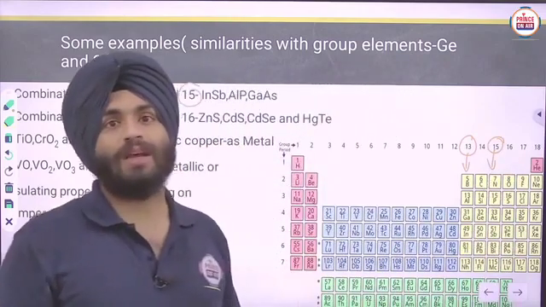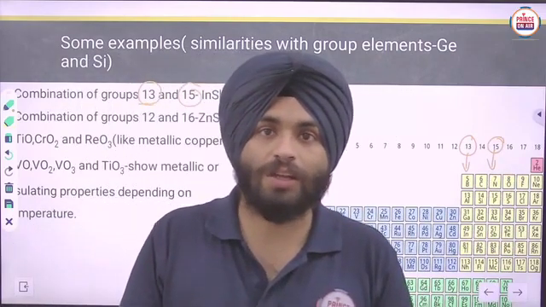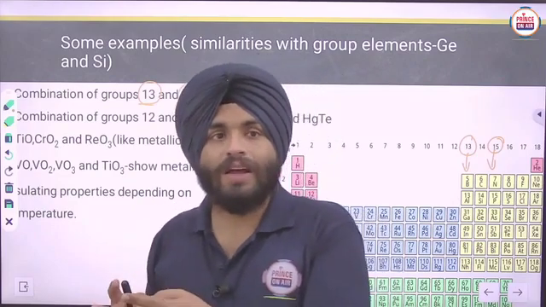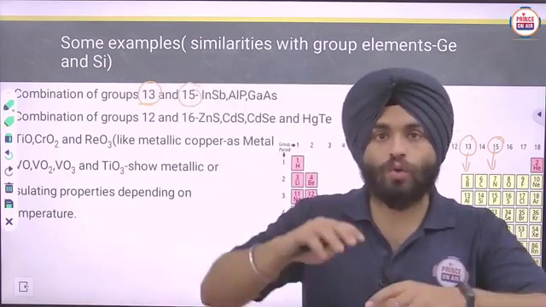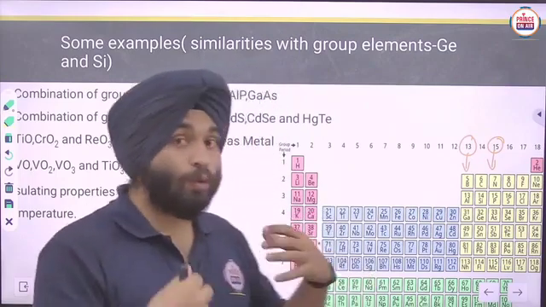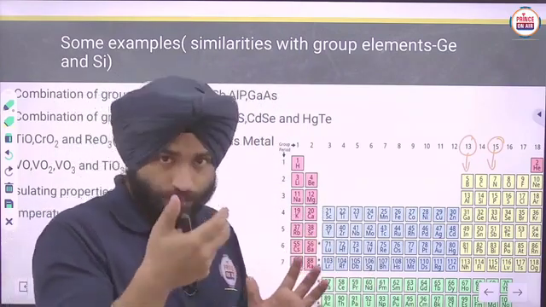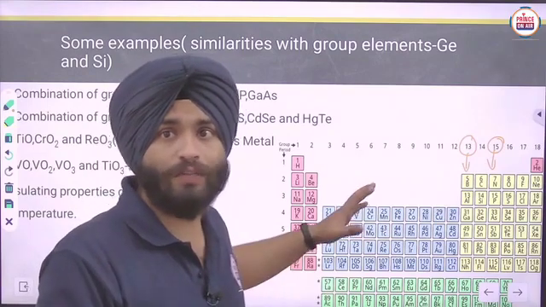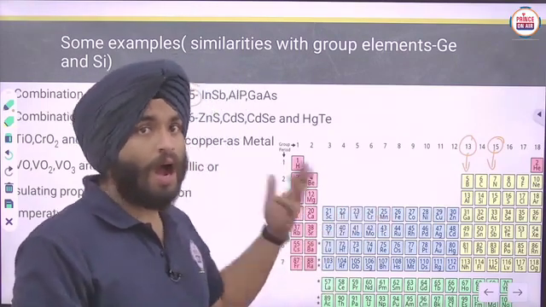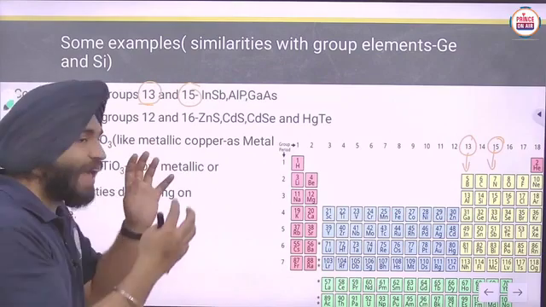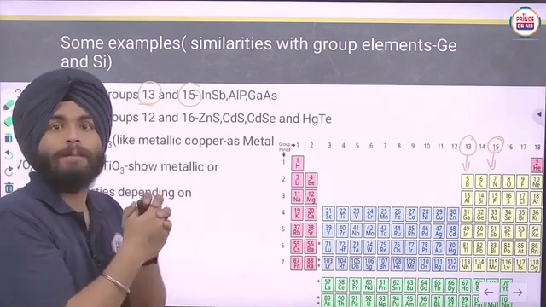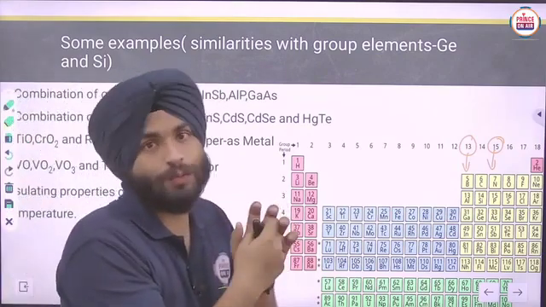We know that the best semiconductors are silicon and germanium, and they have valency equal to 4. So to make elements or compounds which can behave like semiconductors of silicon and germanium, how can we make them? Their average valency should be 4.